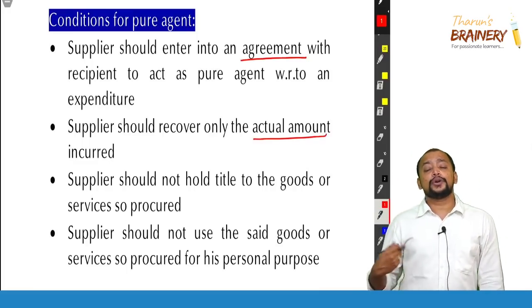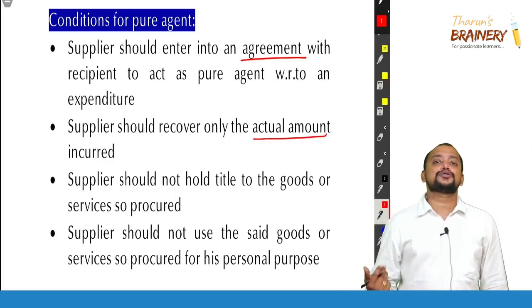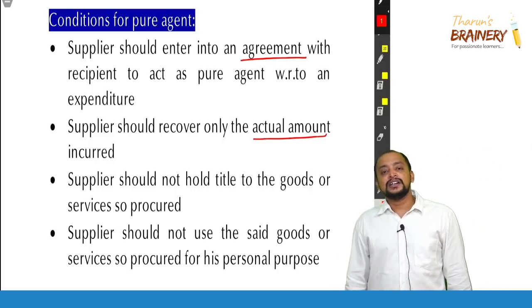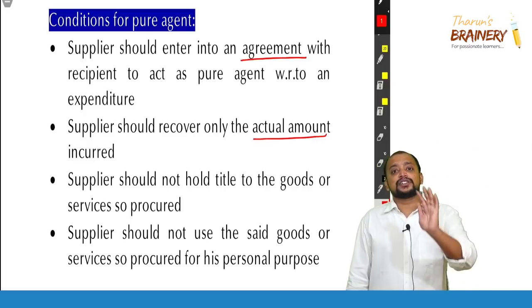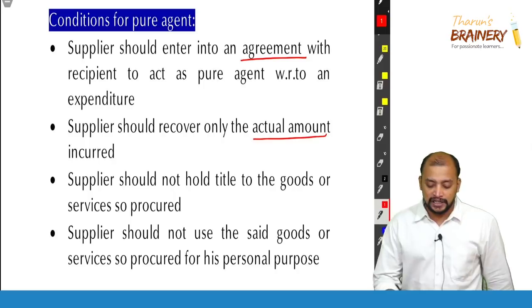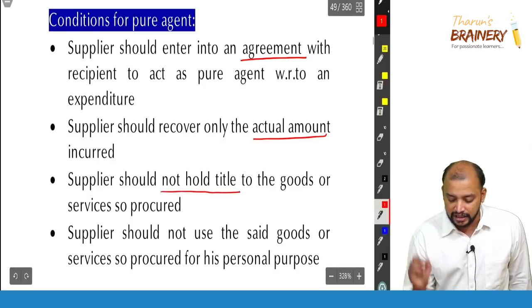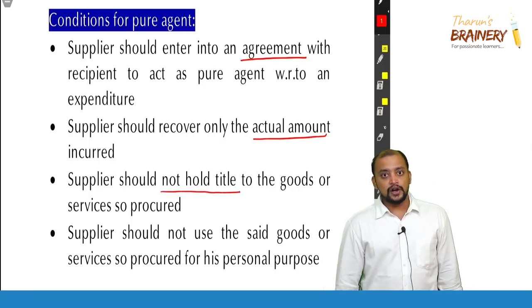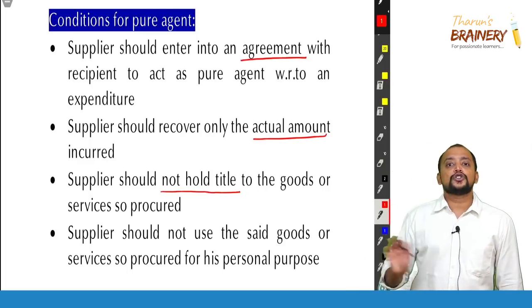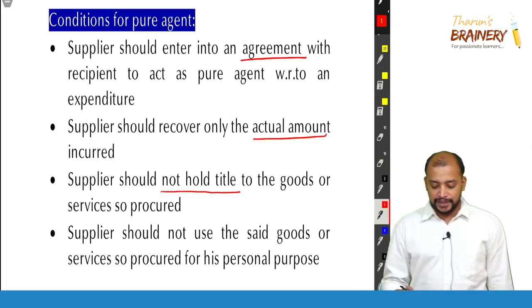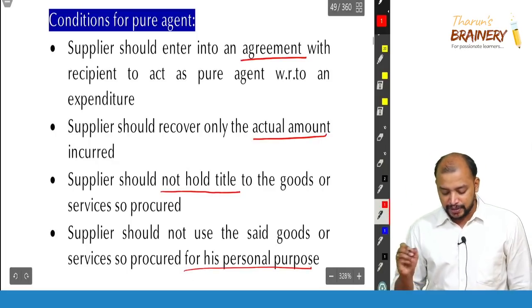And the supplier should not hold the title to the goods or services so procured, which means that for whatever expenditure is incurred, the invoice should not be in the name of the supplier. And those expenses, whatever he has incurred, should not be used for his personal purpose.